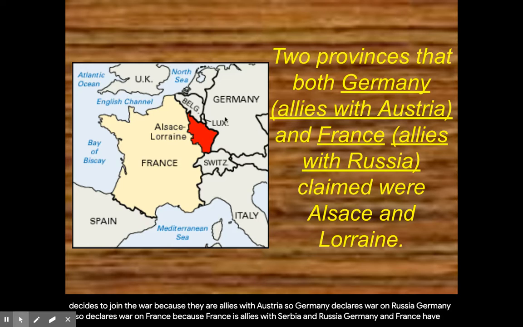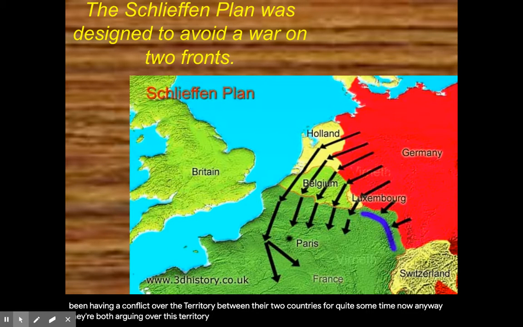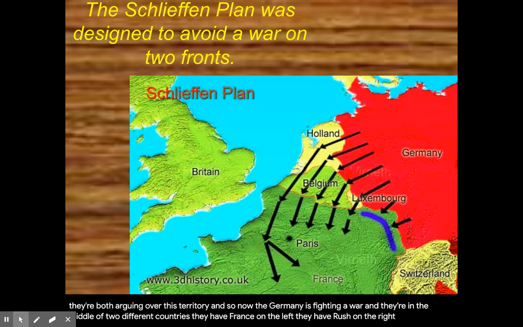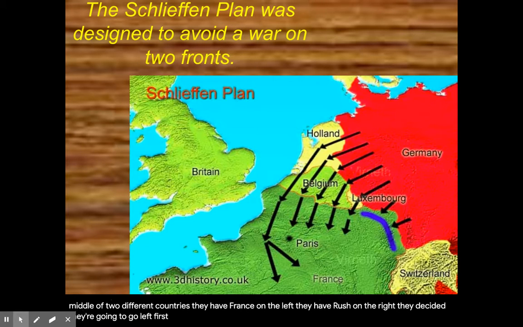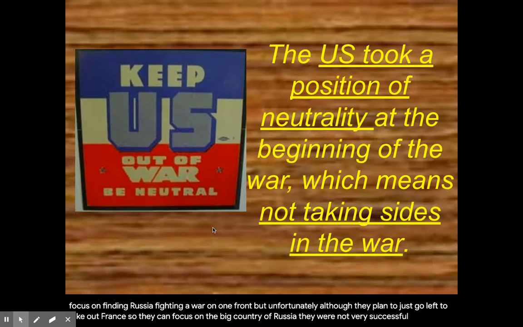Germany and France have been having a conflict over the territory between their two countries for quite some time now anyway. They're both arguing over this territory. And so now that Germany is fighting a war and they're in the middle of two different countries, they have France on the left, they have Russia on the right, they decided they're going to go left first, they're going to wipe out France, and then they can turn around and just focus on fighting Russia, fighting a war on one front. But unfortunately, although they planned to just go left to take out France so they could focus on the big country of Russia, they were not very successful in that.